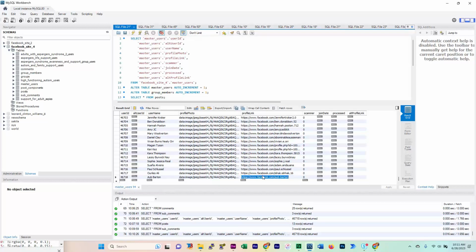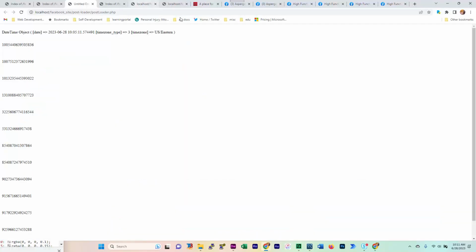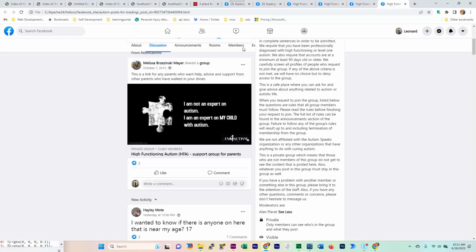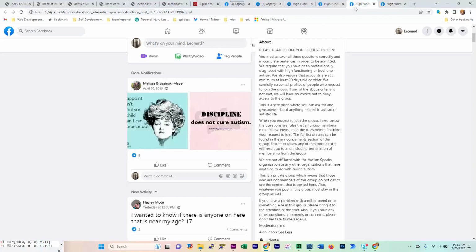Okay, what I pick up is this right here. This profile link right here. My application is designed to extract the profile link from this. You know, the profile link in this.